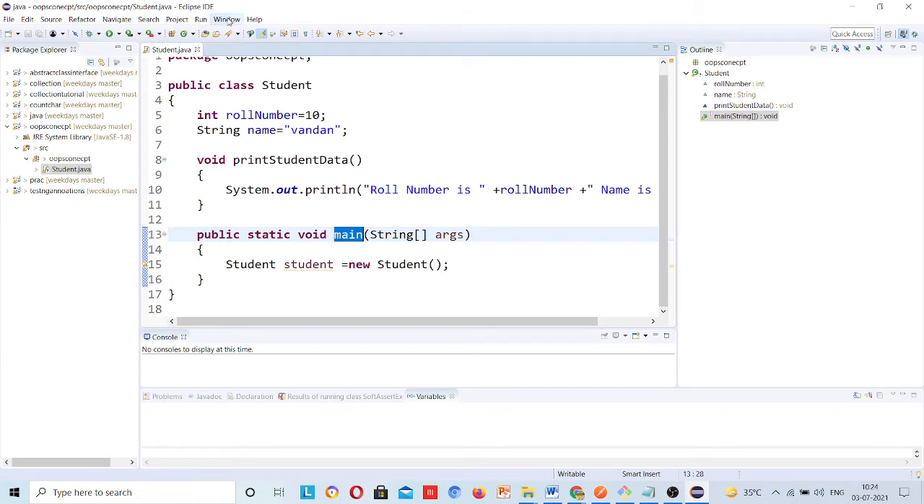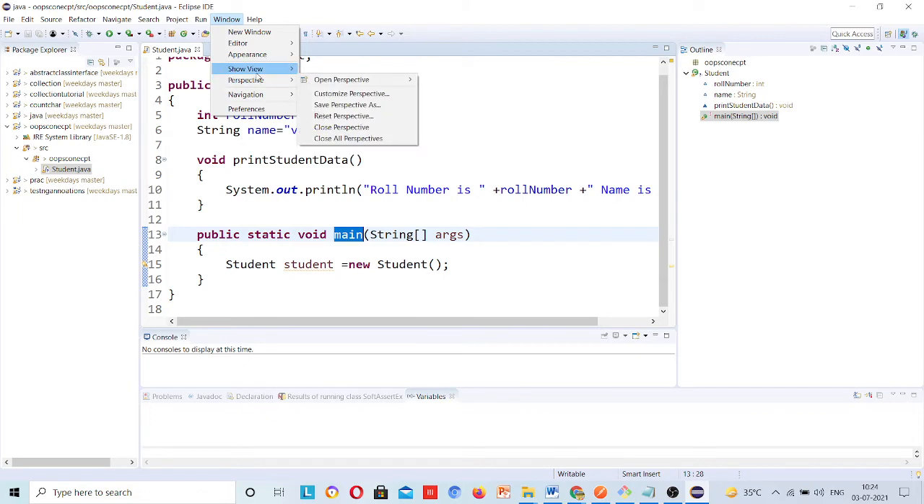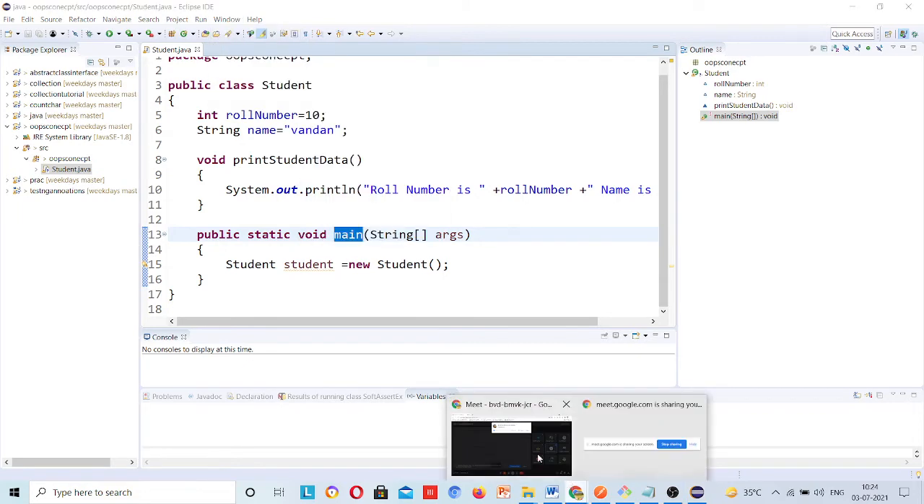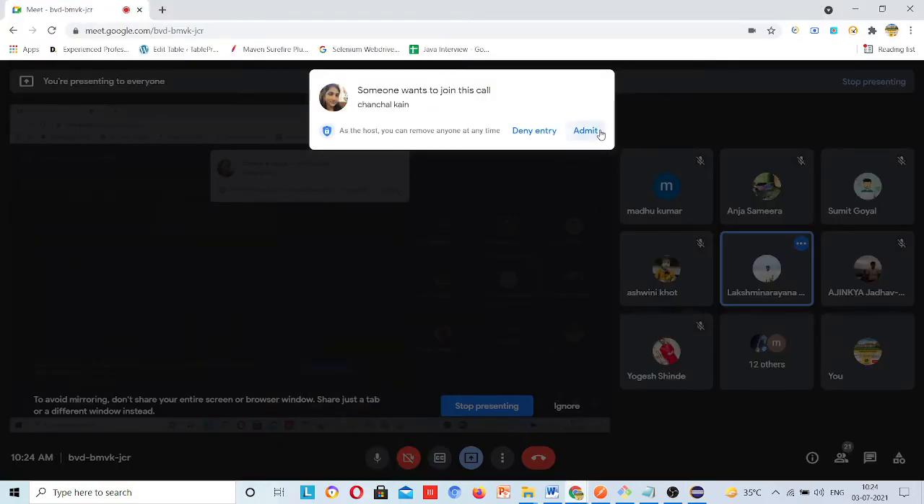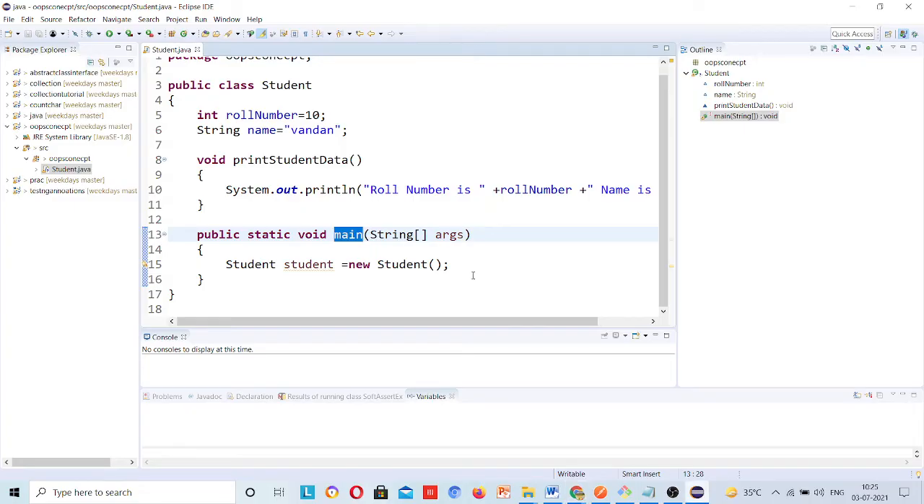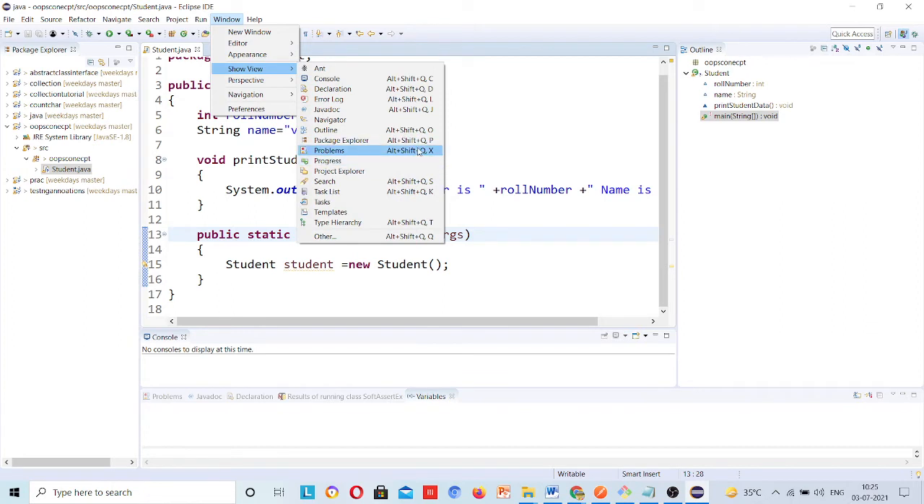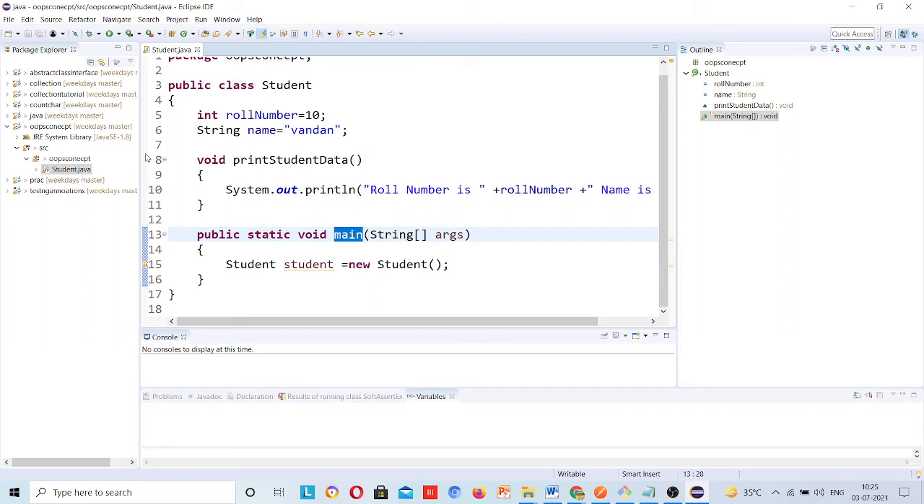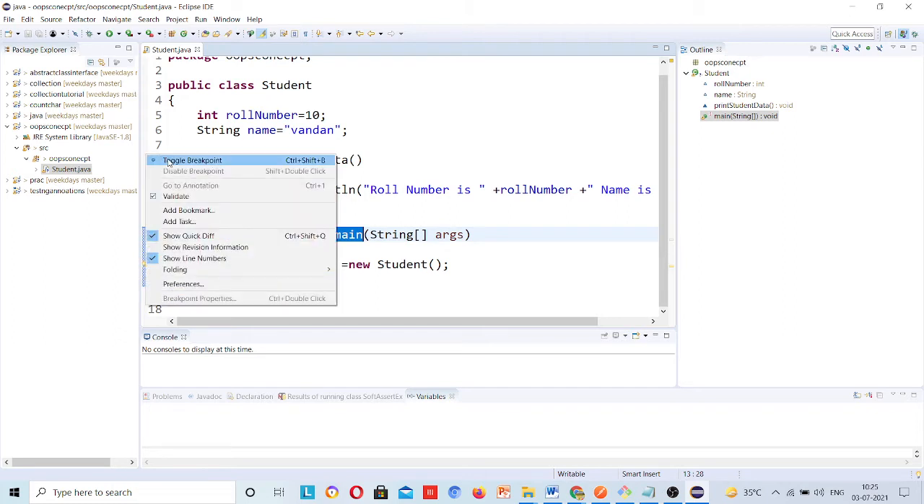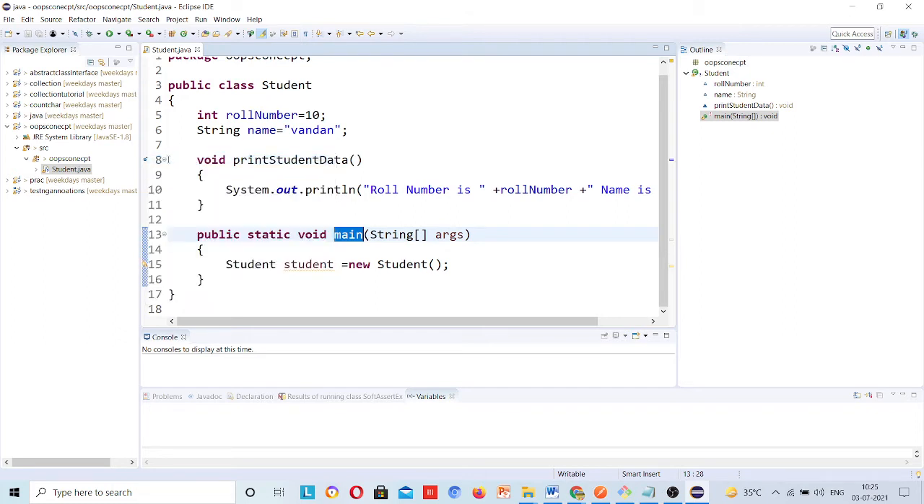Similarly, if you go here, guys, please mute yourself. If you go here and Show View, or not here, then just right click and toggle breakpoint. Suppose I have a breakpoint here, double click on here, and it will make a debugging point for you.